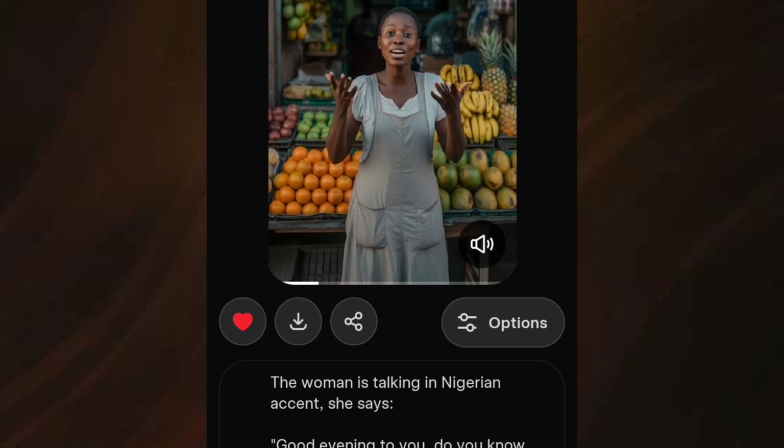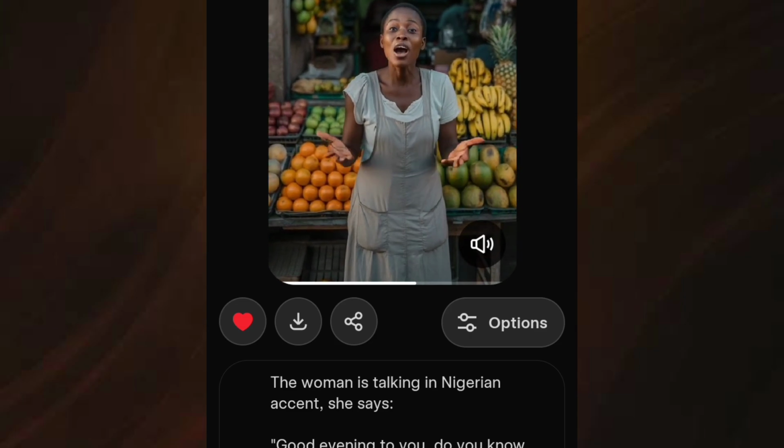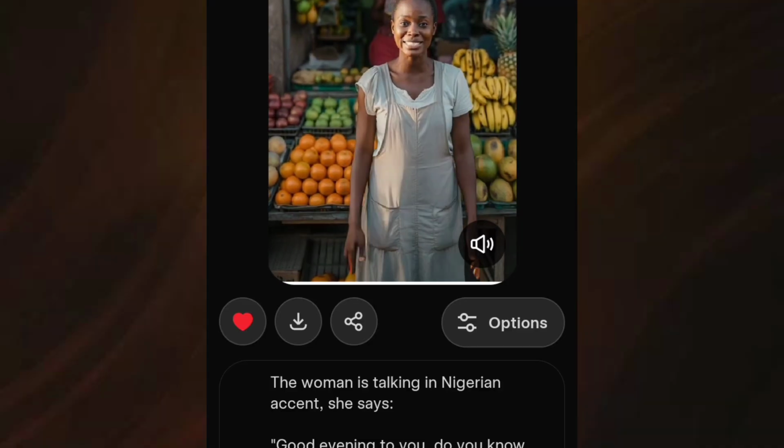Good evening to you. Do you know that fruits will help your digestive system? Come and buy your fresh fruits here at cheap rates.